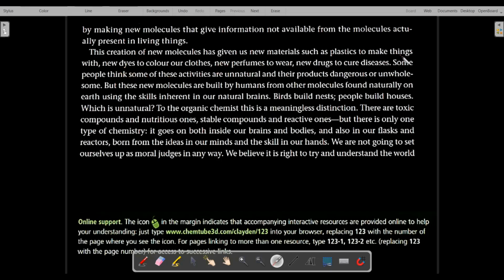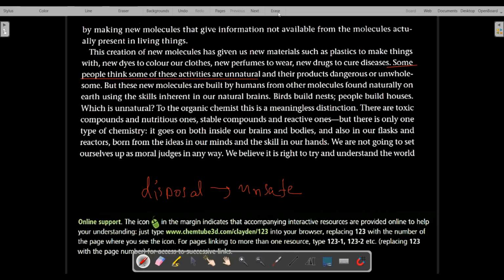What do some people think? Let me tell you. Some people think some of these activities are unnatural and their products dangerous or unwholesome. So some people think that these activities are unnatural, that they are destroying the environment. It means you are using plastic for 15 years and then you are disposing of the plastic unsafely. Disposal of plastics and other polymers in an unsafe manner harms the environment.